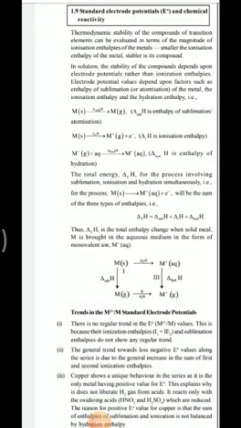Okay, students. Now we will study the next property of transition elements, that is standard electrode potential and chemical reactivity. The stability of a transition metal compound depends upon the ionization enthalpy value of the metal. The smaller the ionization enthalpy of the metal, the more stable is the compound. For example, let us consider zinc sulfate. Here, the stability of zinc sulfate depends upon the ionization enthalpy of zinc.